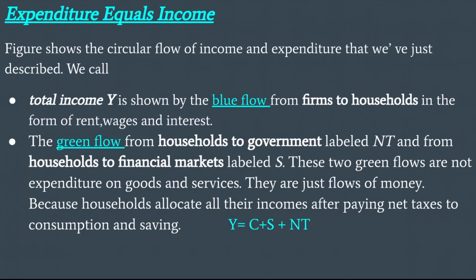The green flows go from households to government, labeled NT, and from households to financial markets, labeled S. These two green flows are not expenditure on goods and services. They are just flows of money, because households allocate all their incomes, after paying net taxes, to consumption and saving. Y, the income, equals consumption plus saving plus net taxes.